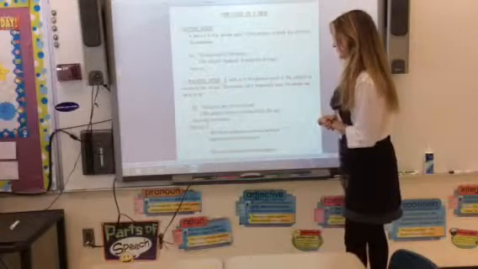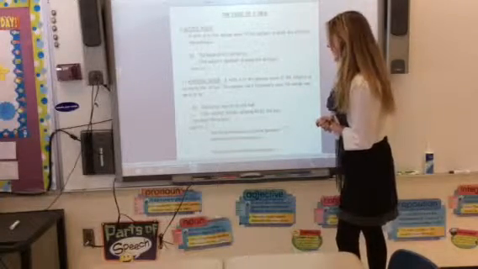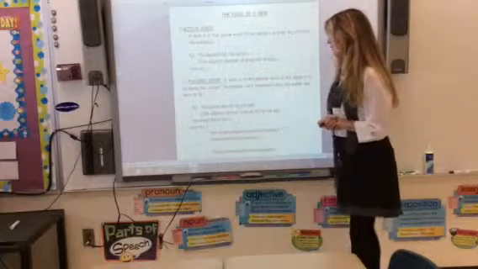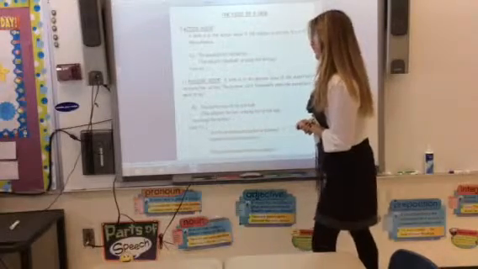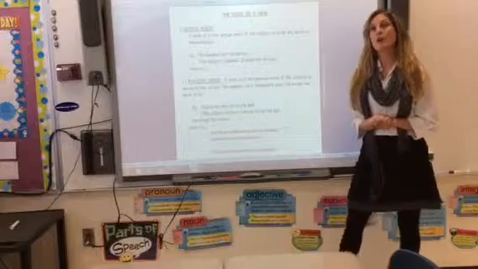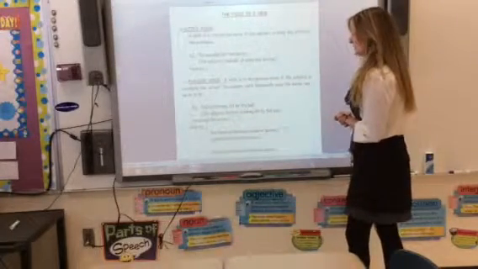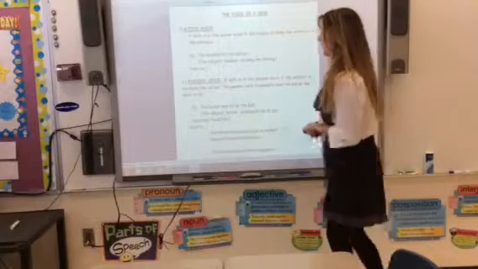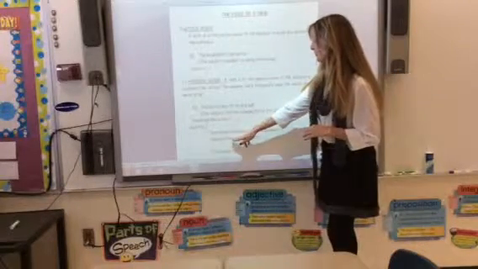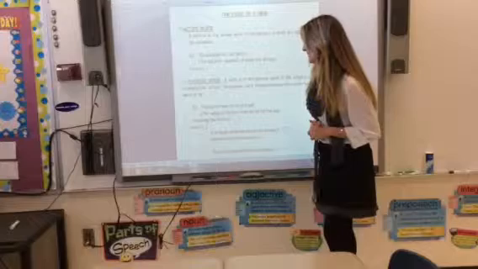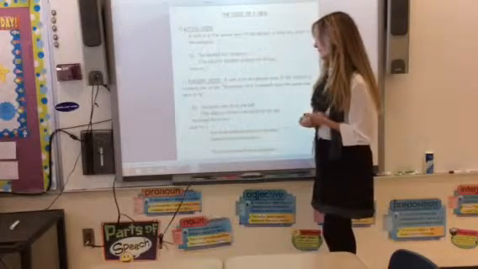So I want you to look at these examples. Are these sentences active or passive? Papers littered the streets. Active or passive? What do you think? And the streets were littered by papers. Okay, so in this case, the action is being done by papers. Papers littered the streets, so that's going to be an active voice.